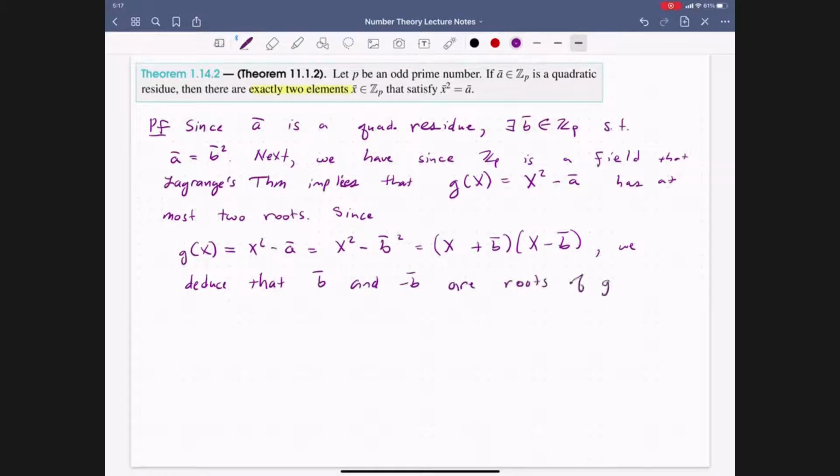Now, this is not enough to conclude the proof of this, but for homework, you'll show the following. Since b bar is not equal to negative b bar, this will be shown in your homework.